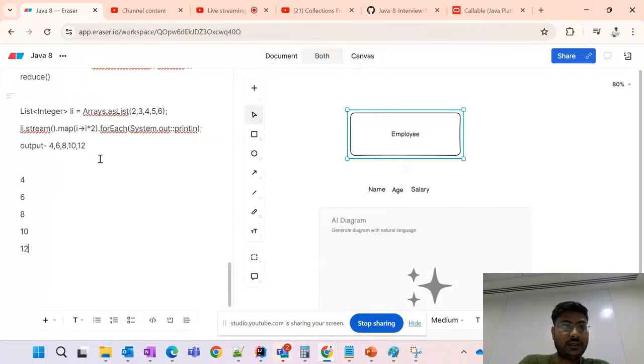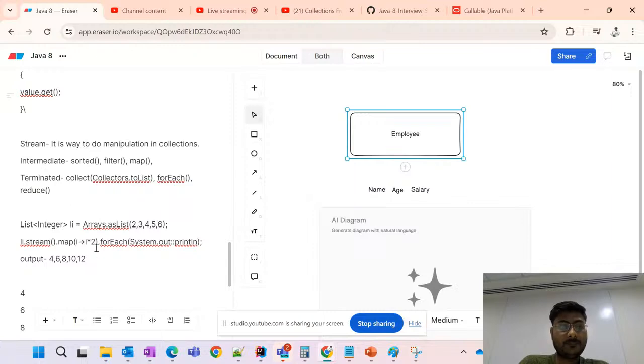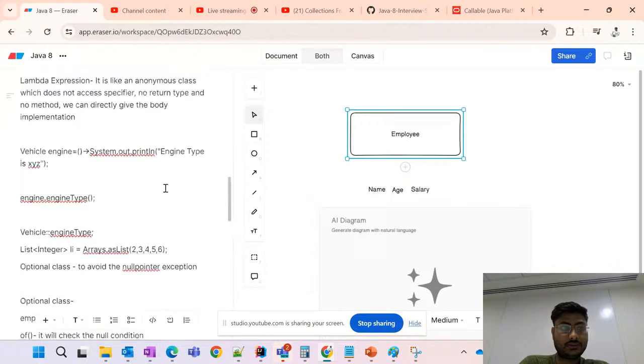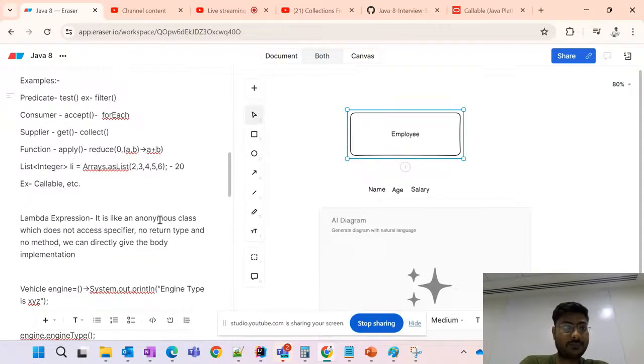But also you can put it in Collectors.toList, in the list, and then you can get it in the list. So both ways you can do. We will see the practical also, friends, after this. So this is the concept for the intermediate operation.